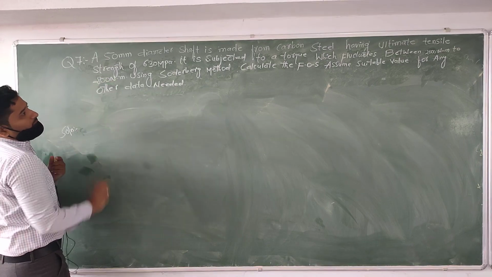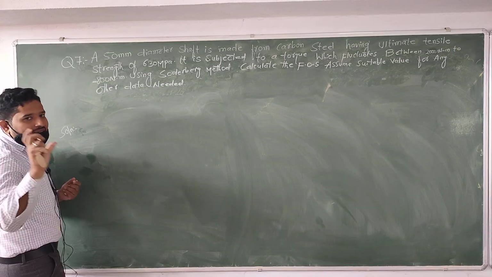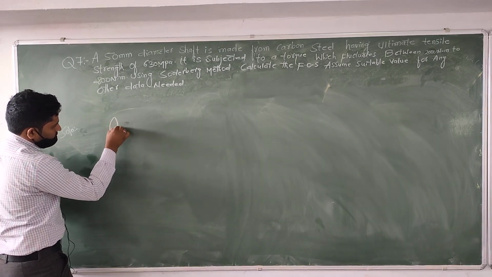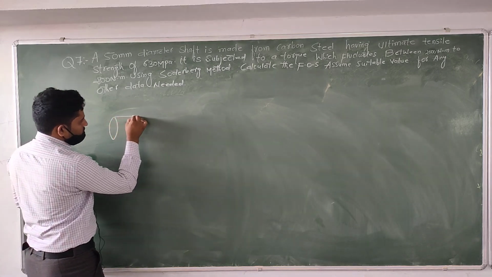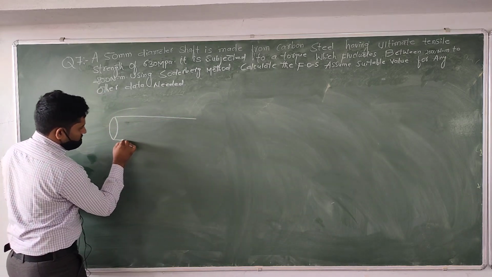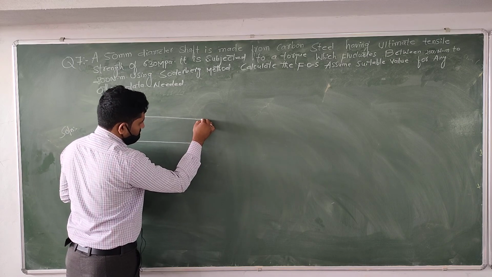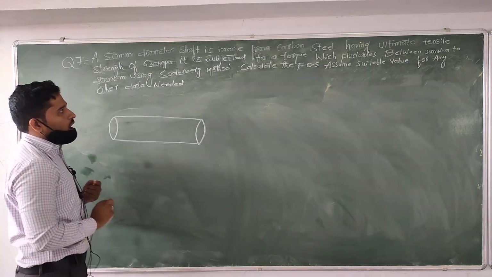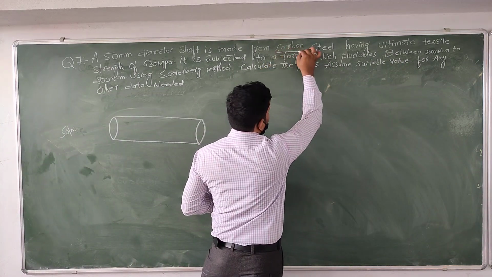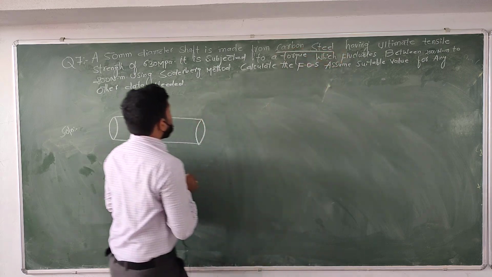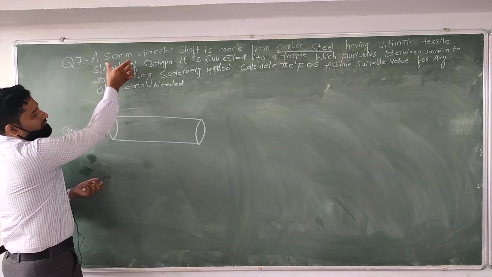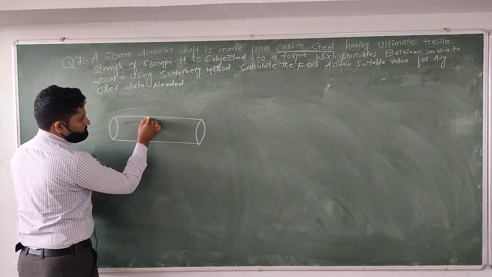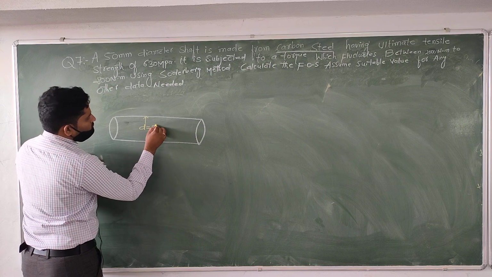A 50 mm diameter shaft is made of carbon steel. The first thing is, I will draw the shaft. The diameter of the shaft is 50 mm, D equal to 50 mm.